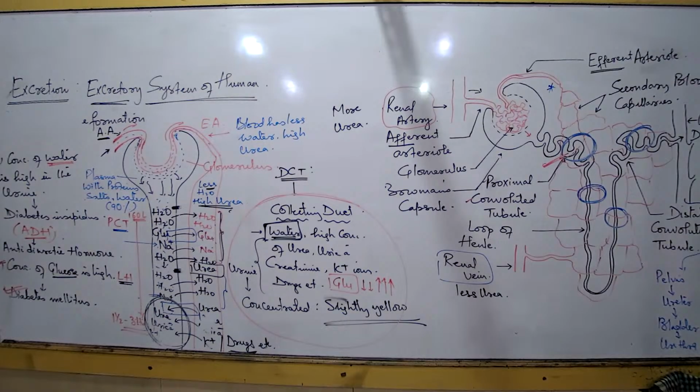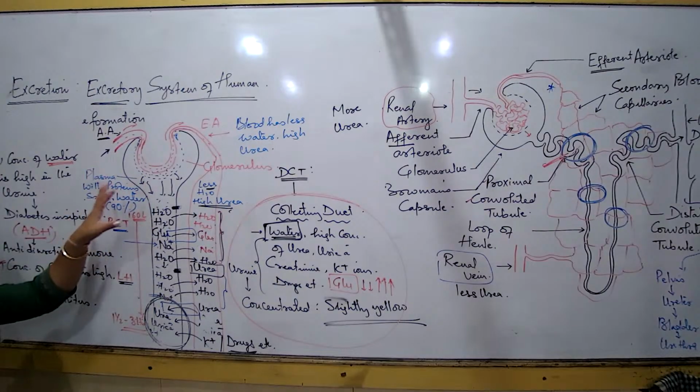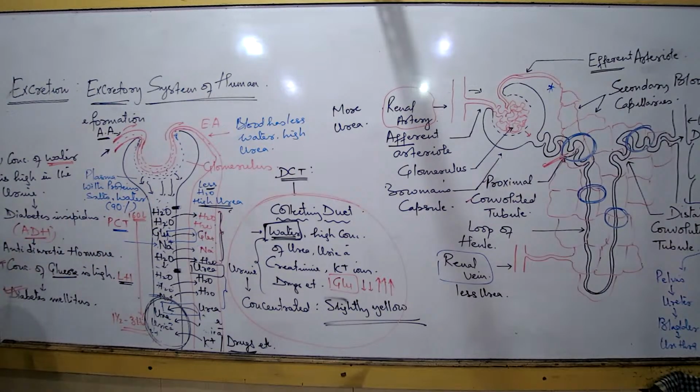आया समझ में? So what are the three main steps in the process of urine formation? Three main steps are ultrafiltration, reabsorption, and secretion.